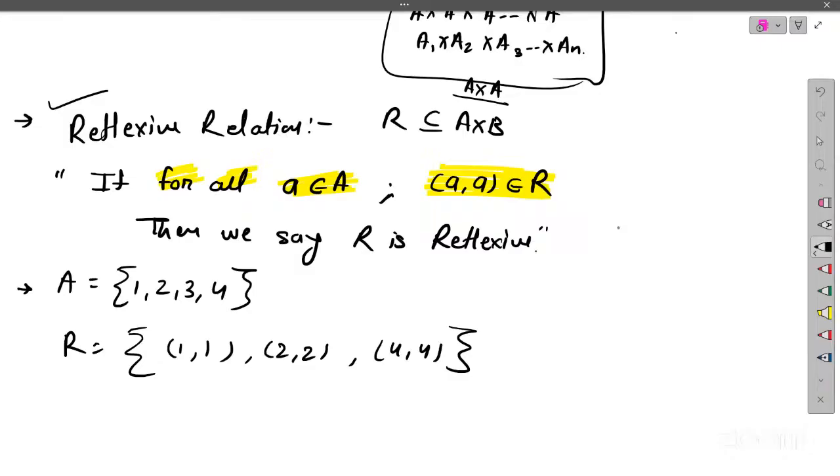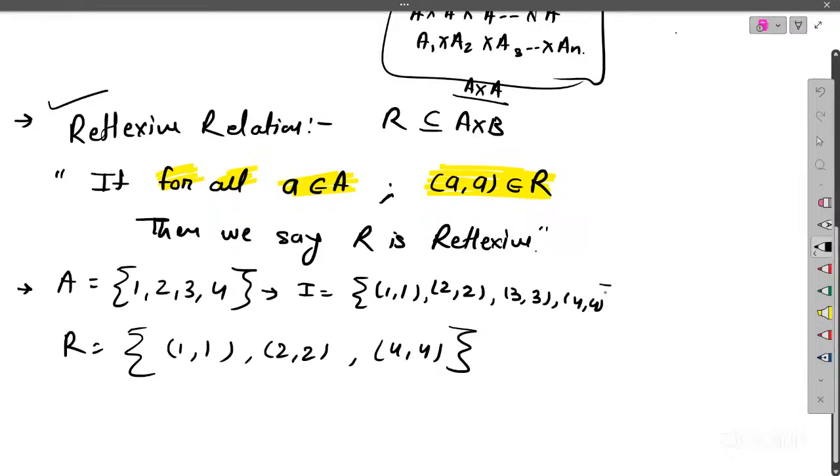See, an identity relation is reflexive, but this is neither an identity relation nor a reflexive relation. Why is this so? Because for this set, the identity relation will be the same pairs. So that means (1, 1) should be there, (2, 2) should be there, (3, 3) should be there, and (4, 4) should be there, and no other type of pair should be there. That means every element should be related to itself only. So such type of relation is known as an identity relation. So for this set, the identity relation will be this.